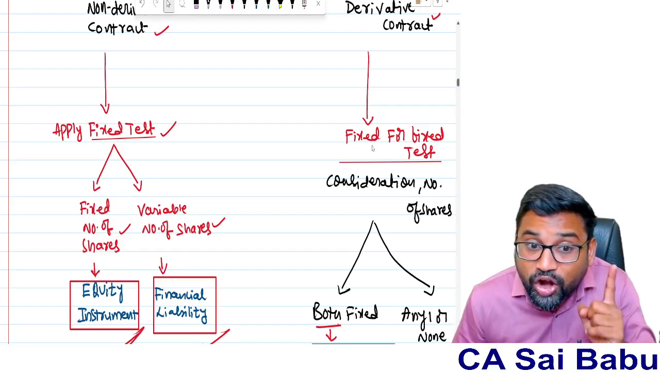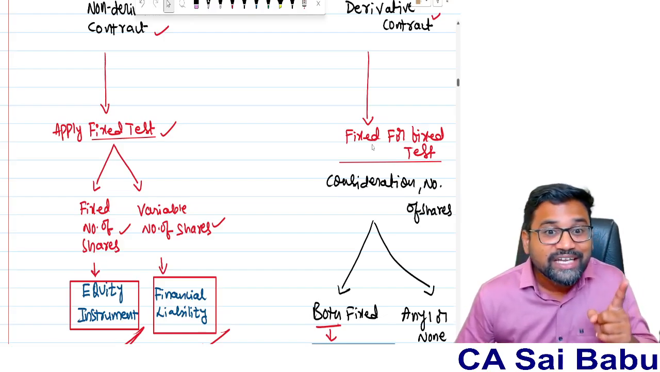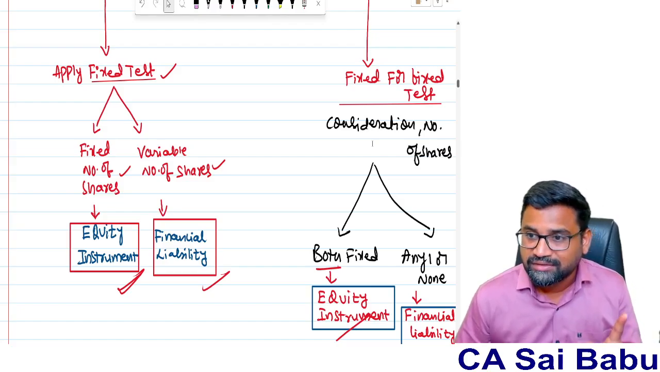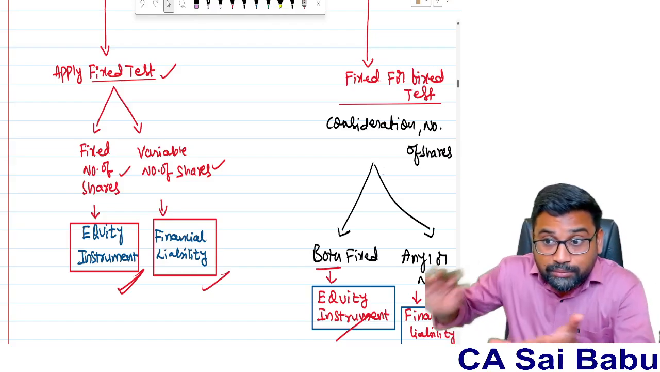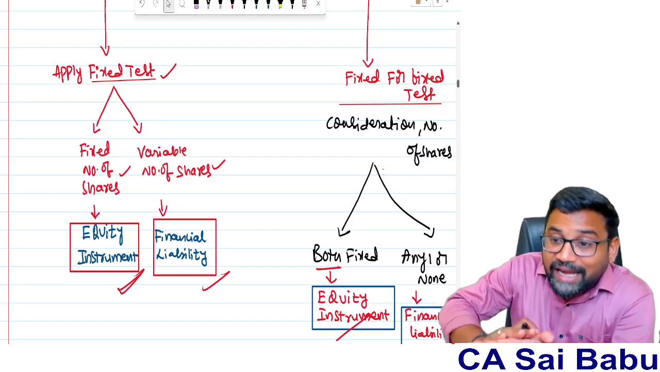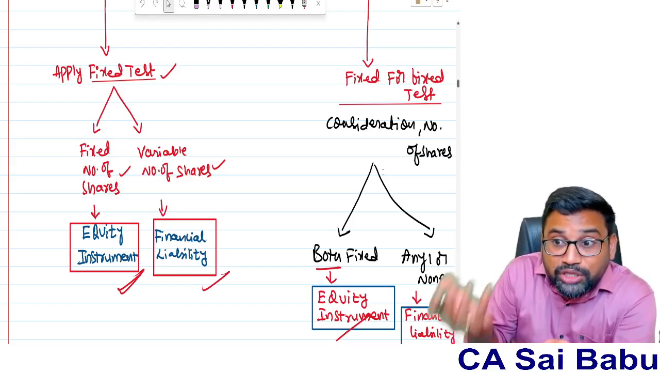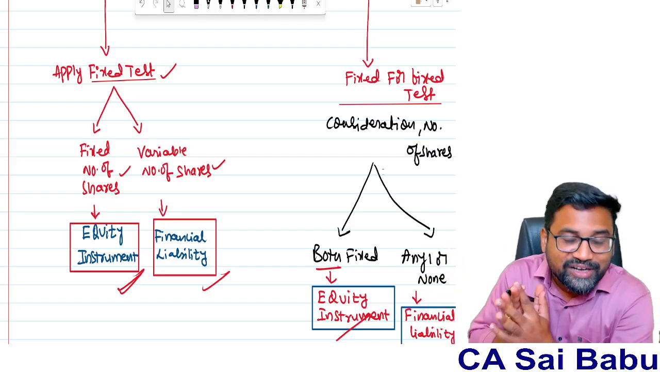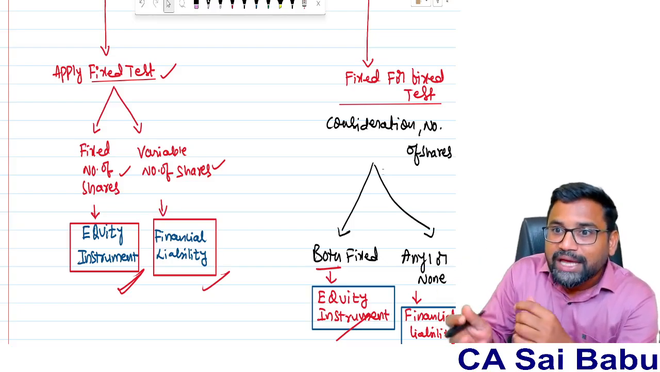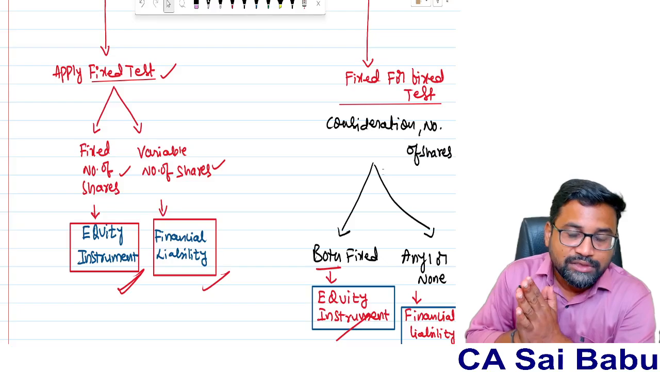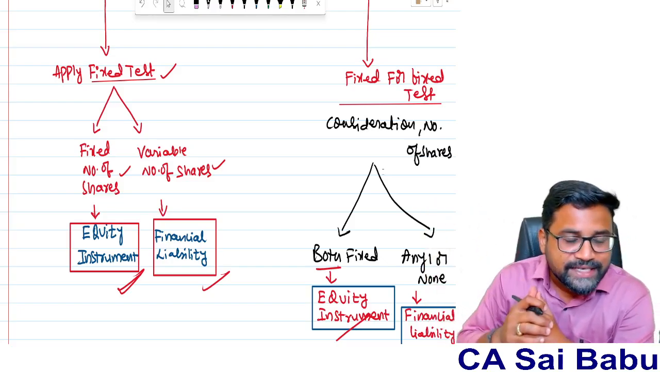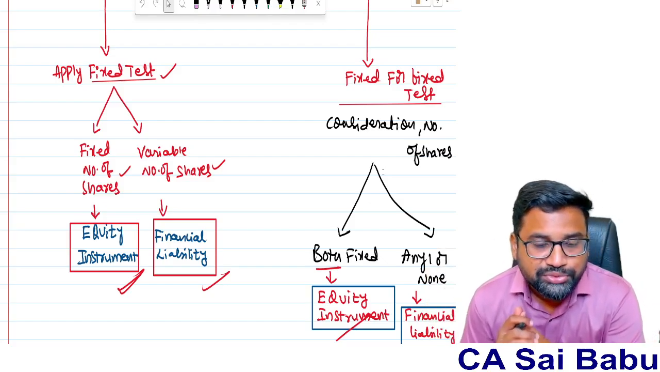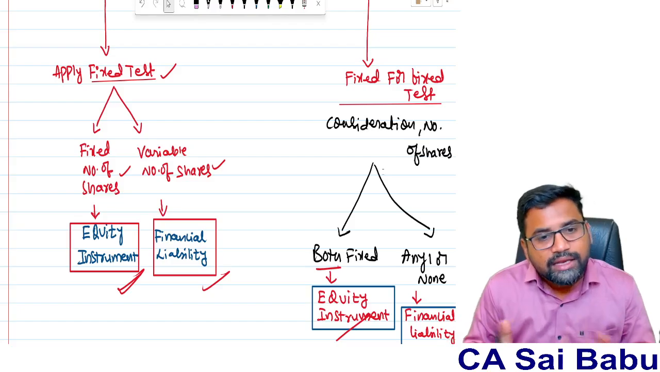In case of a non-derivative contract, treat it as equity instrument only, not financial liability. If it is a derivative contract, the value depends upon the underlying asset. The price of the underlying asset will decide the contract. That's why you need to apply fixed for fixed test. So you have to see how much consideration I need to pay to settle this liability and how many shares I need to issue. Both are fixed here, then equity.